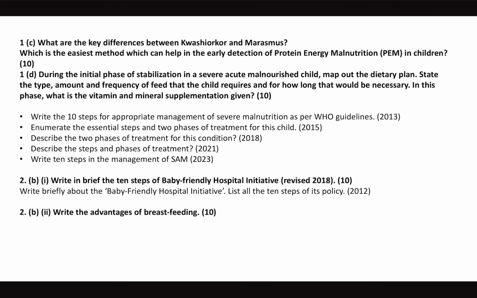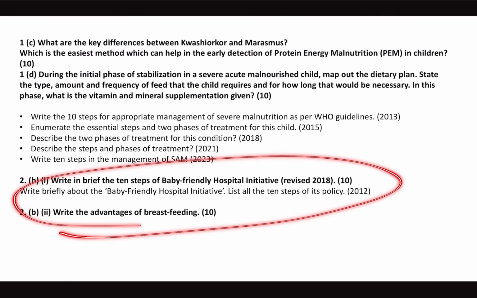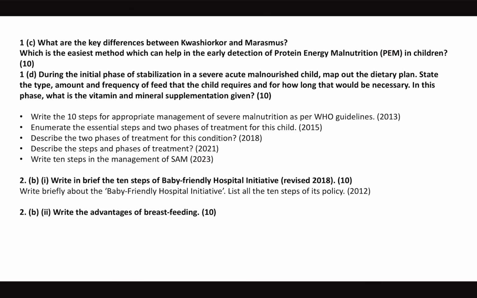The same question I asked in the test series, important. Advantages of breastfeeding, we have asked this question in the daily answer writing program. Very important. Anything related to breastfeeding, breast milk versus human milk, advantages of breastfeeding, how breastfeeding is given, steps of breastfeeding, steps of latching, steps of proper attachment, signs of proper attachment, sore nipple, that is issues with the breast. Anything related to breastfeeding is high yield for our exam. If you come across something about breast milk, read about it. That's why even the Mother's Absolute Affection MAA program has also been included in PSM for discussion. Maybe in the future they might ask you. There is an article on the MAA program even on the UPSC MEDICO website.